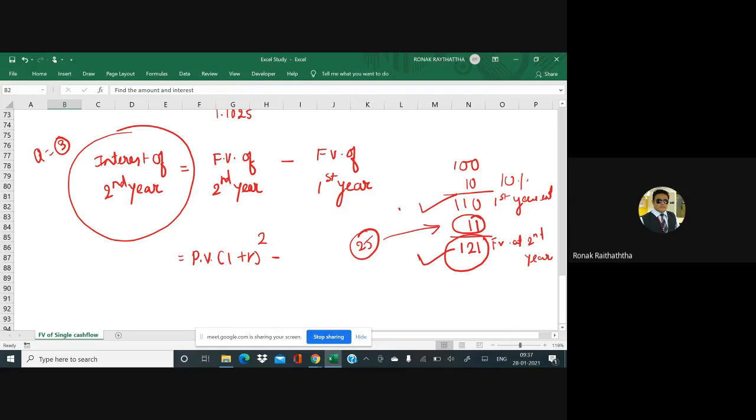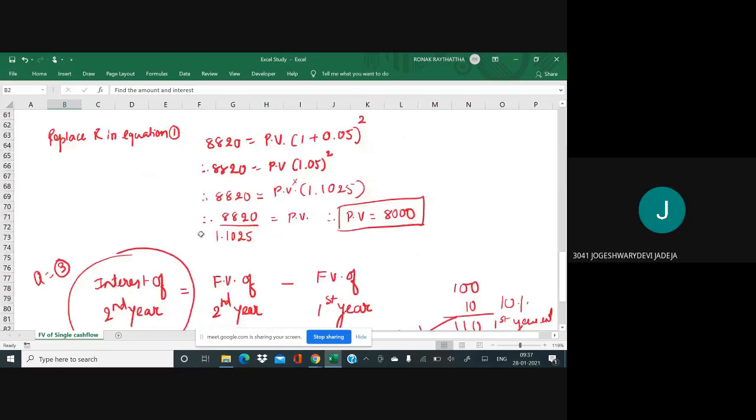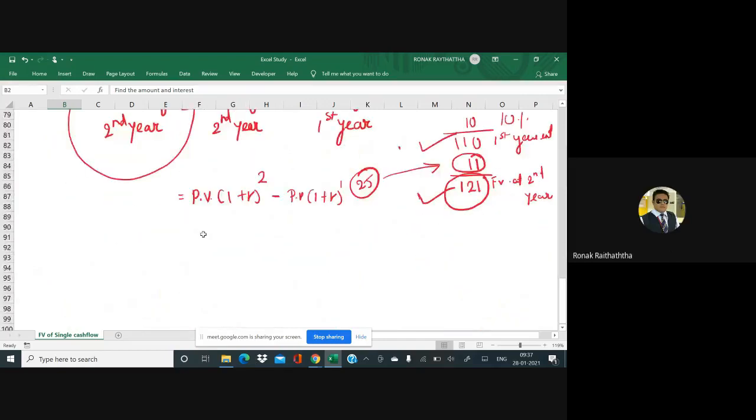In the same way, FV of the first year can also be written like PV in bracket (1 plus R) raised to 1, right? Because it's only for the 1 year. Now R is also given to you, no? How much R is given to you? Check it out. 4%. Good. So let's put the 4% there.